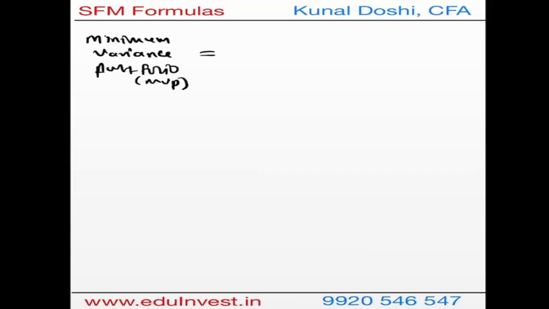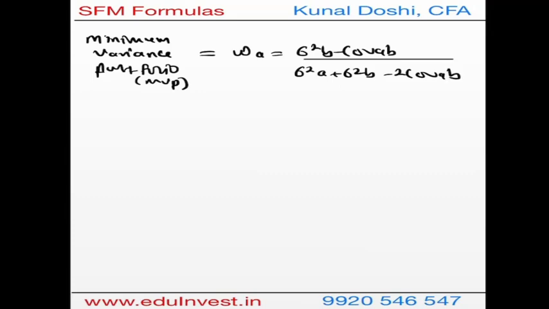So I'll take two stocks A and B. So MVP, what do you get? You get weight of A: variance of B minus covariance of AB, divided by variance of A plus variance of B minus 2 covariance AB. This will give weight of A, and then you can find weight of A plus weight of B equals 1. You can find the remaining weight of B.